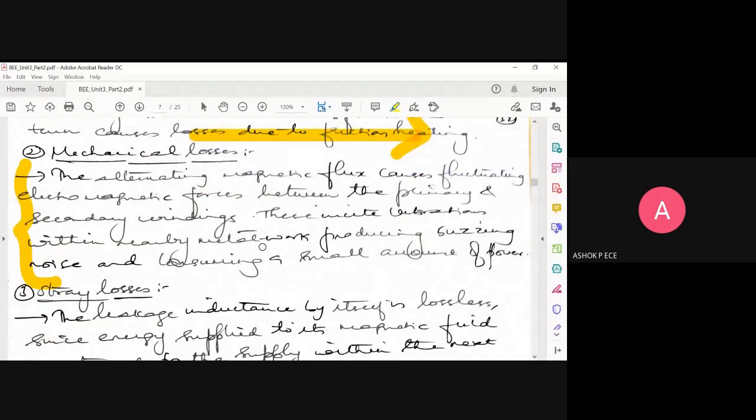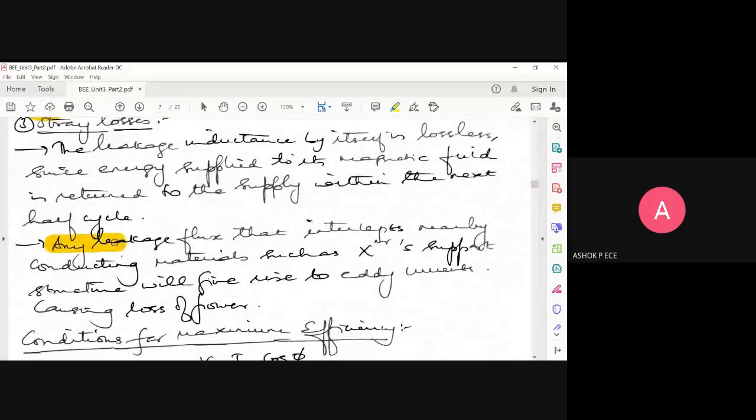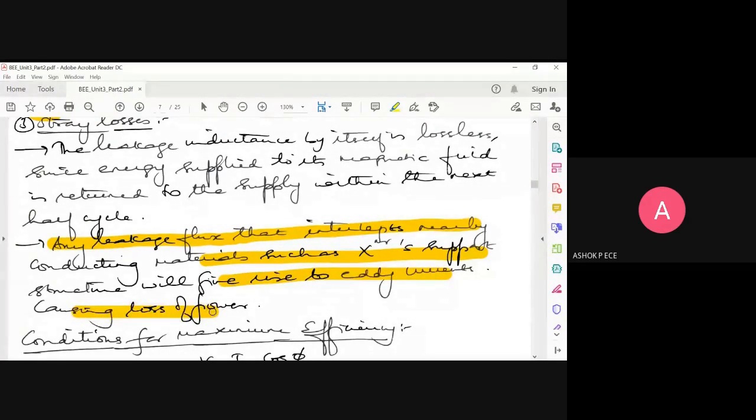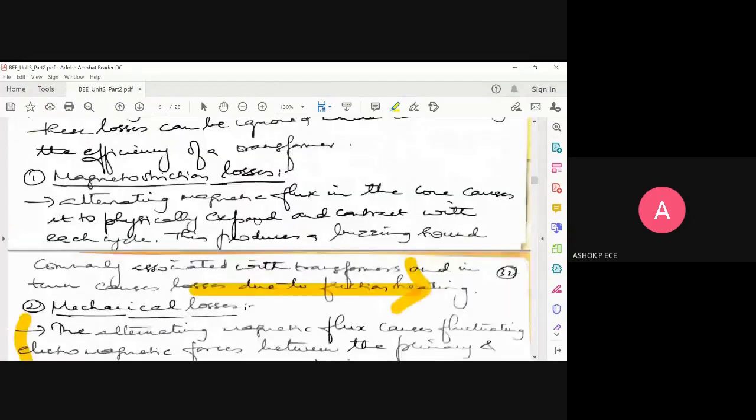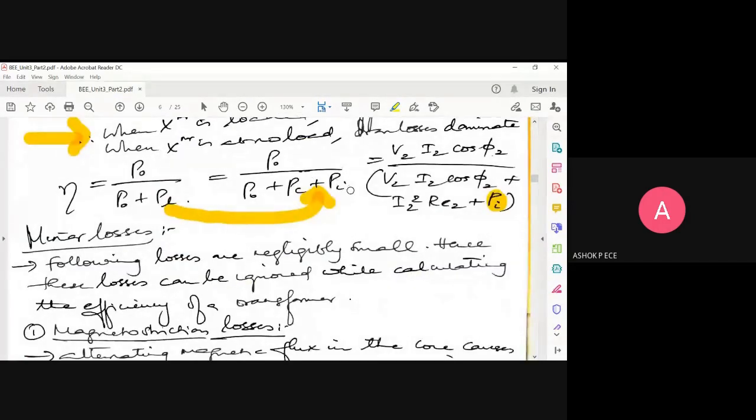So any leakage flux which is going to cut your nearby metal will give rise to eddy current. And you know, eddy current is going to produce heat inside the conductor, which is going to cause a loss of power. So these three losses are also there in a transformer, which are not included as a part of the efficiency calculation. Okay, as such, for efficiency we consider only copper loss and iron loss. Among the two, iron loss is going to be constant, and copper loss is going to be variable depending on your I squared. Okay, I hope any doubt in the additional losses we have learned, you can ask if you have.